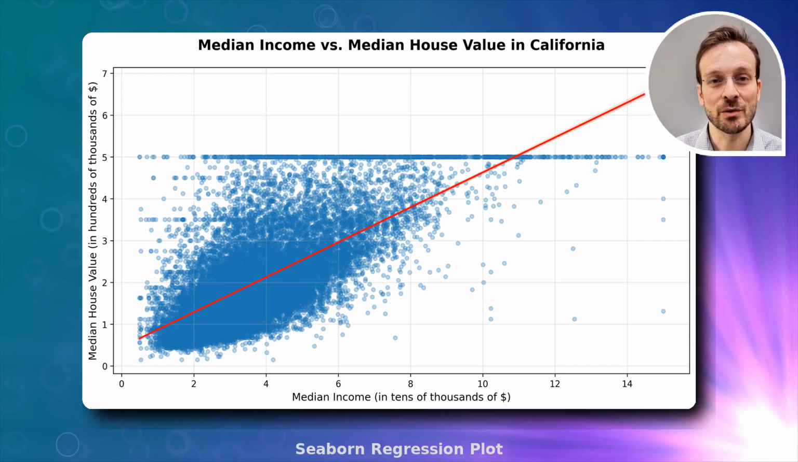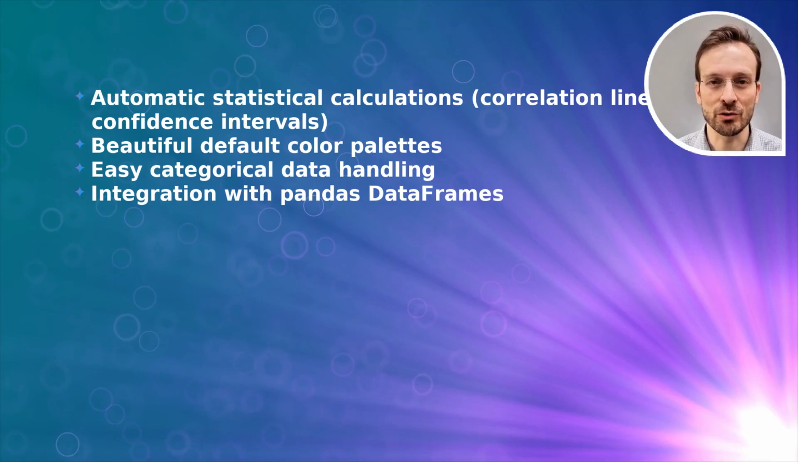You can see the clear relationship between income and house values, with the regression line and confidence interval automatically calculated and displayed. Seaborn's advantages include automatic statistical calculations like correlation lines and confidence intervals, beautiful default color palettes, easy categorical data handling, and seamless integration with Pandas data frames.